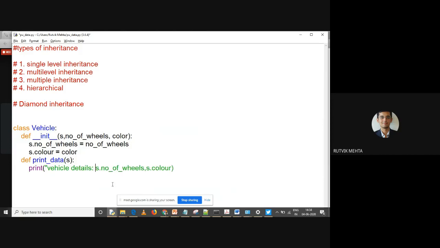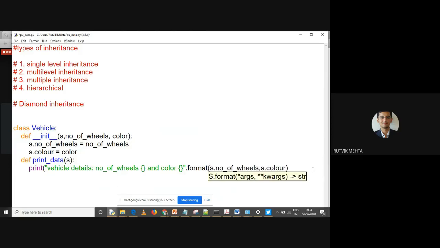And let me call number of wheels, doing like this, and colour, okay, bracket, and then we can say dot. Let me end the string over here. Dot format, and you can pass it like this also.